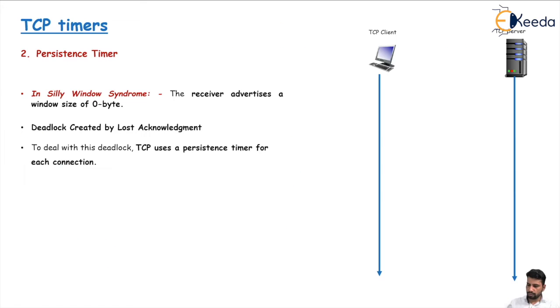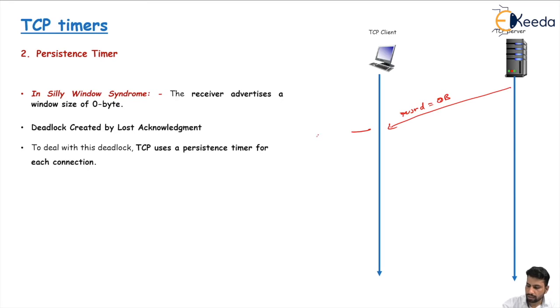Let's go for the next one. This second timer is called the persistent timer. Persistent timer is mainly used in the silly window syndrome. In flow control, we have silly window syndrome. There we see when the receiver advertises a window size of 0 bytes. For example, here the client has advertised a received window size equal to 0 bytes.